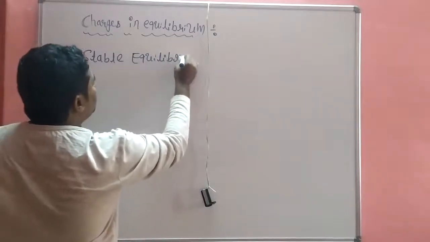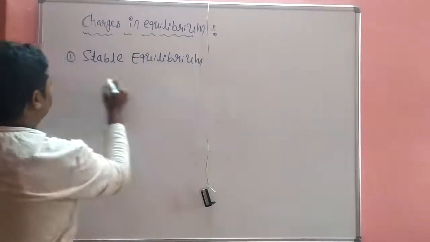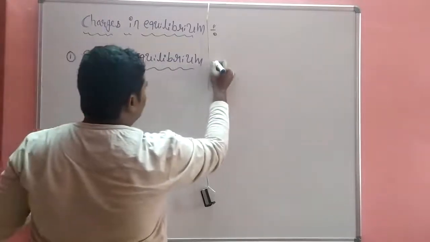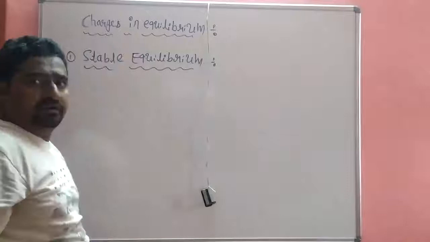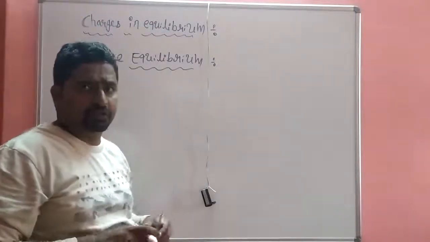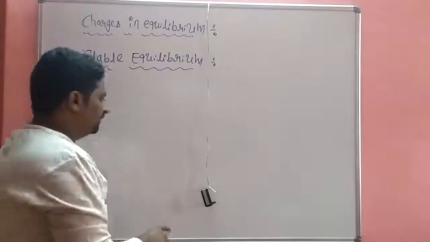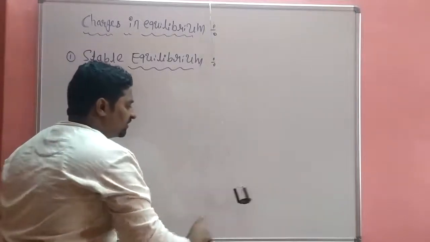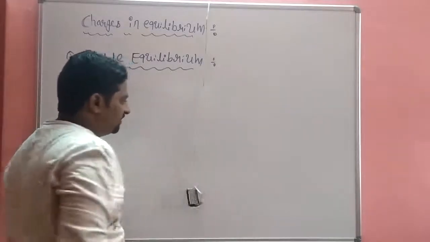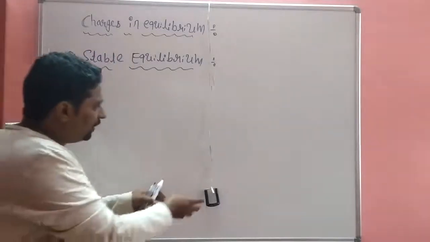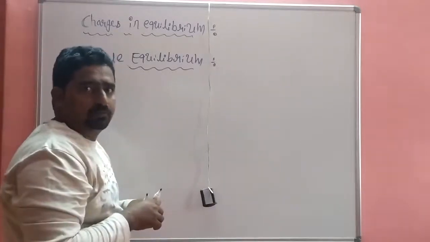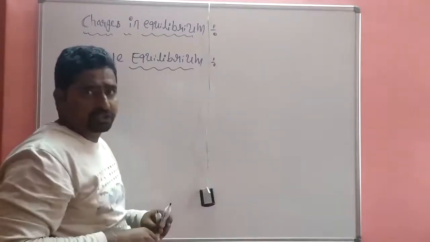So what is the stable equilibrium? If the body tends to return to its original condition or original position when the system is slightly disturbed. Now I just slightly disturb the system. The body is trying to regain its original position or equilibrium position.